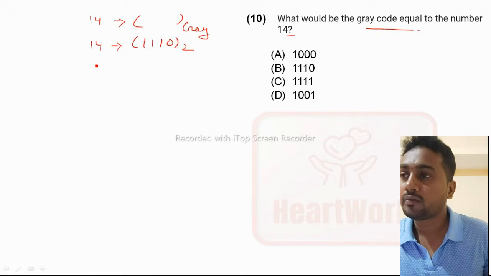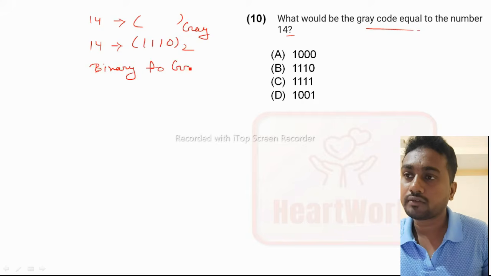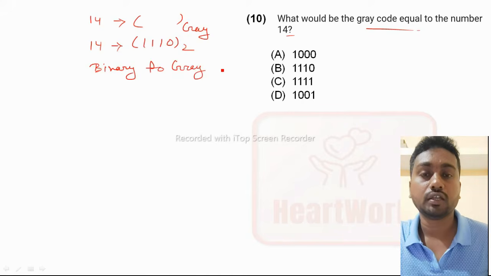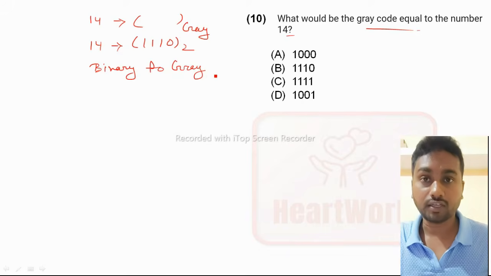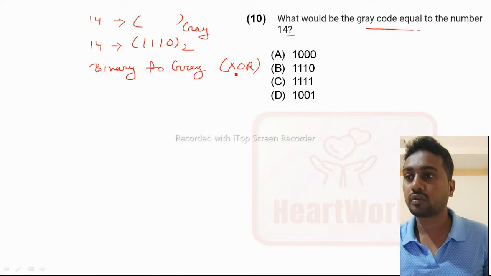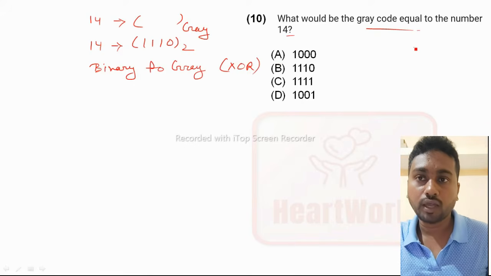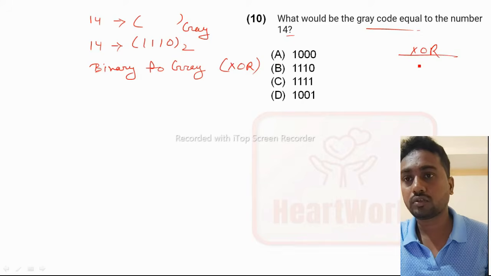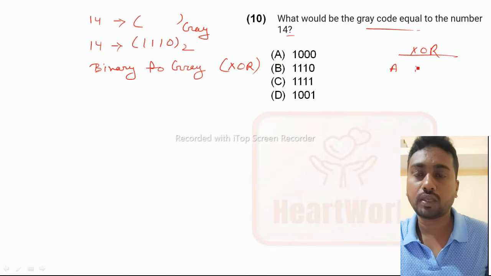Now for binary to gray conversion, if we are going to convert binary to gray or gray to binary, we have to use the XOR operation. So we have to know the XOR truth table. What is the truth table? This is A B, the inputs, and this is the output.